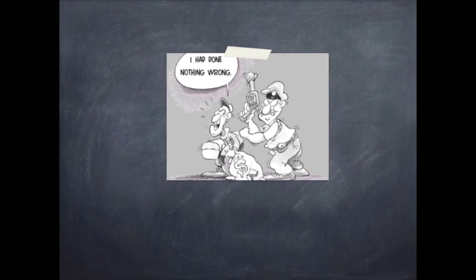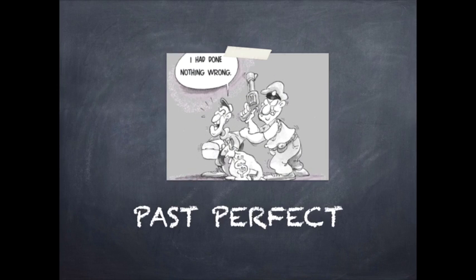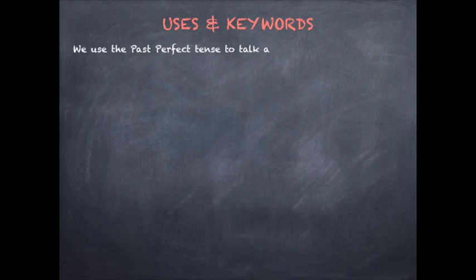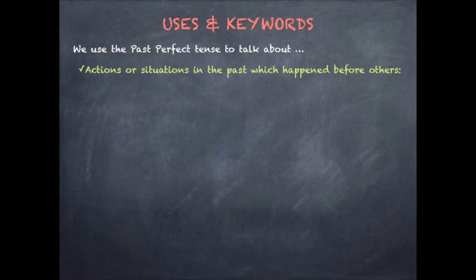Welcome back. In this last part, we will explore the uses and keywords of past perfect in English. Most of its uses are similar to the ones in Spanish, but still it's important to check them. We basically use the past perfect to talk about actions or situations in the past which happened before others.